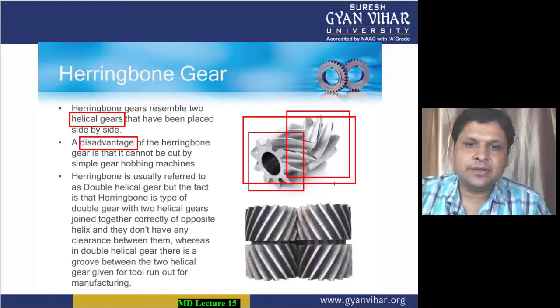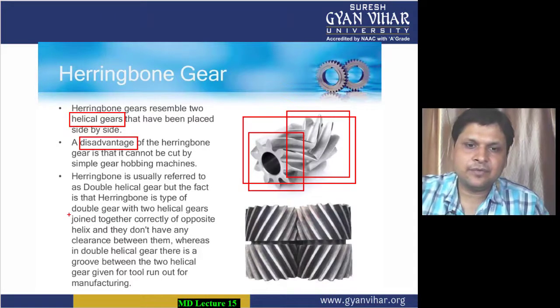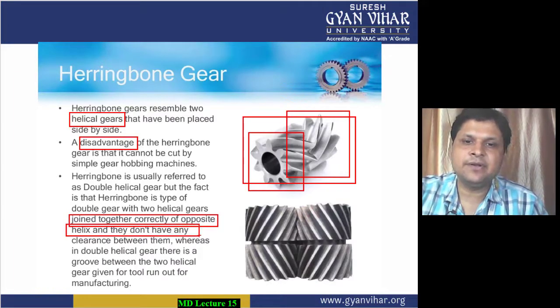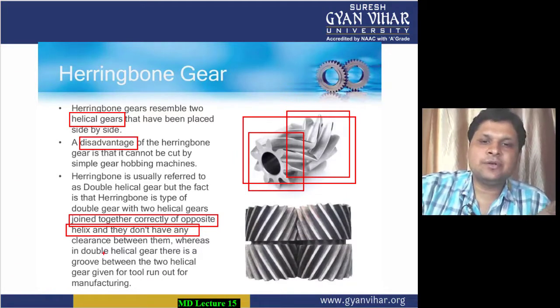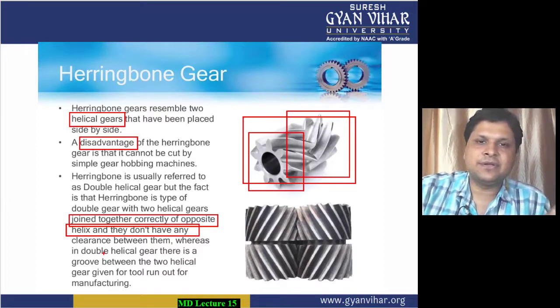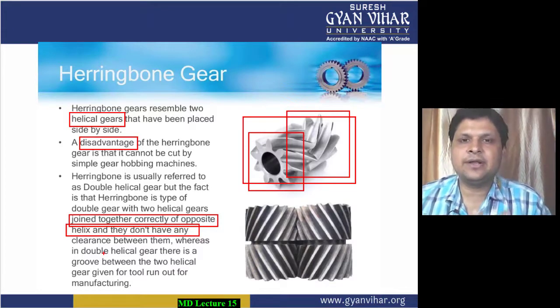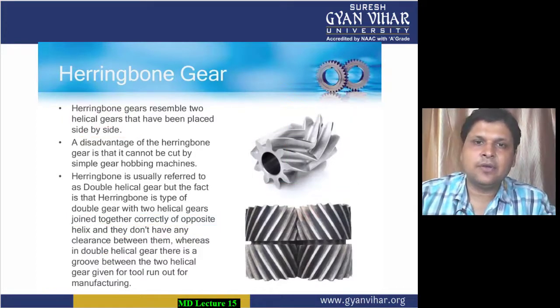The plus point is that these two helical gears kept side by side are joined together correctly with opposite helix and they don't have any clearance between them. Whereas in the case of double helical gear, there is a groove between the two helical gears given for tool run out for manufacturing. So this was all about herringbone gears. The plus point was that it eradicated the problem of end thrust which was acting in the case of helical gears.